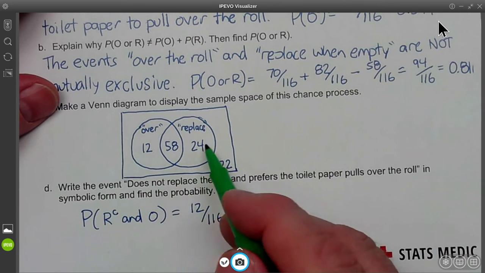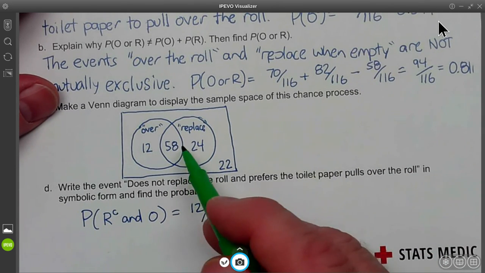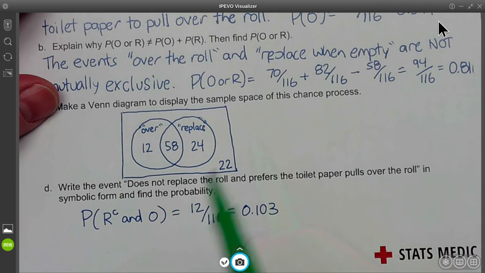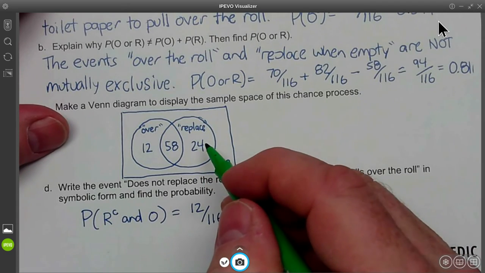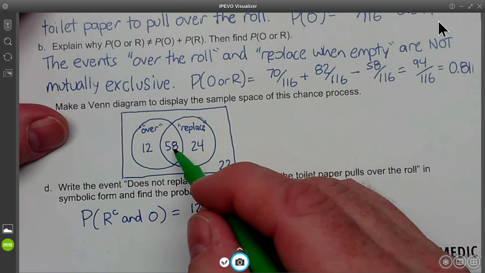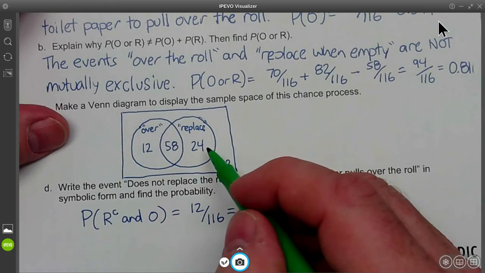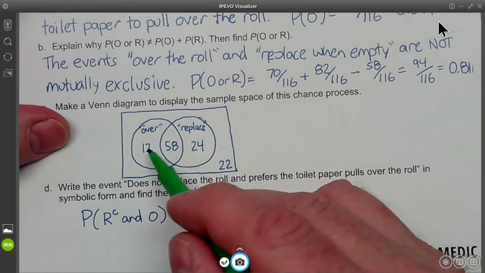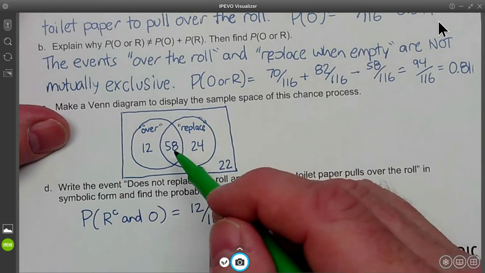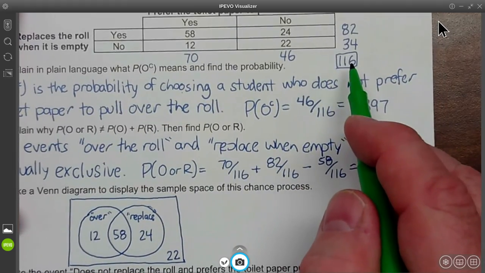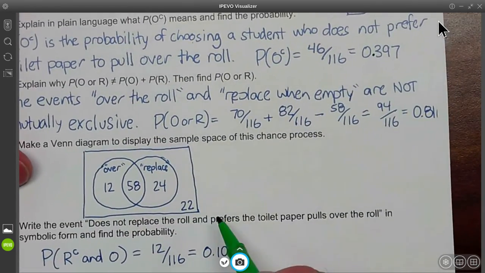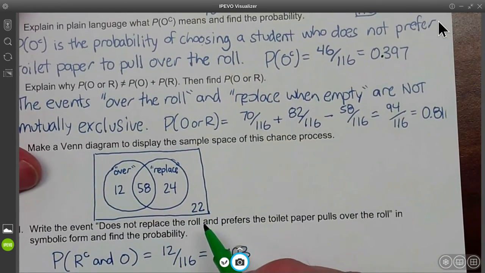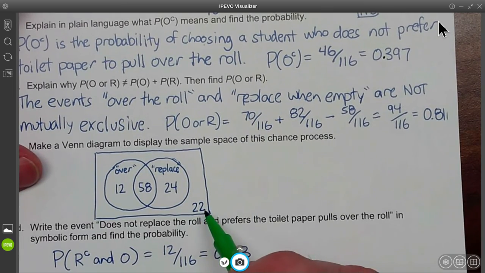And then you add these together and you get, what do you get? 12 plus 58 plus 24, that's 94. Okay, so you got 94 people that are going to be in the circles. You've got 116 total, so you got to subtract 116 minus the 94, and you get 22.